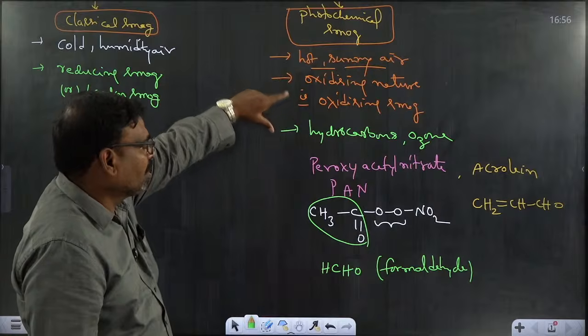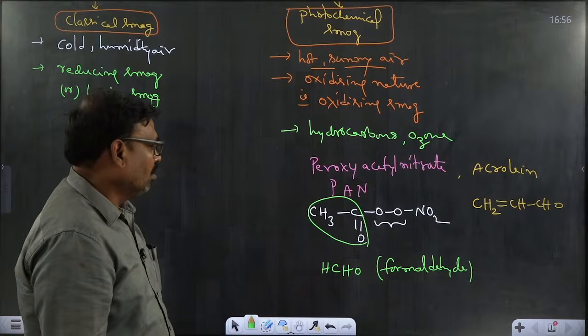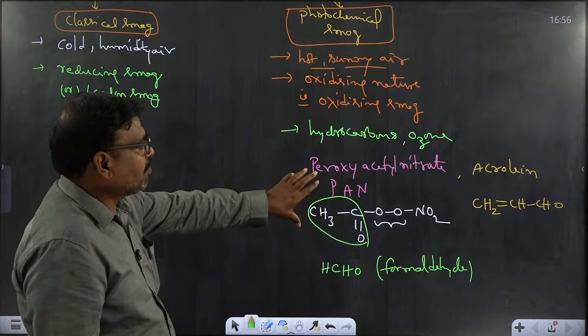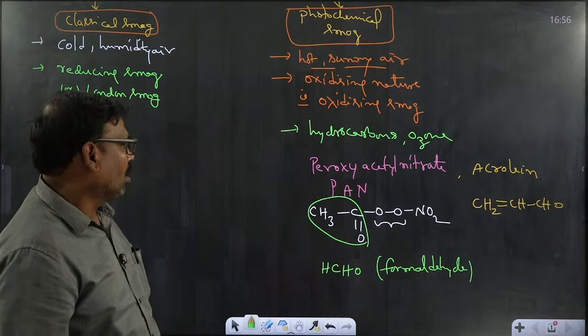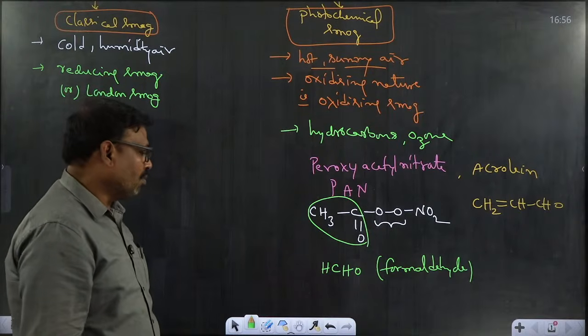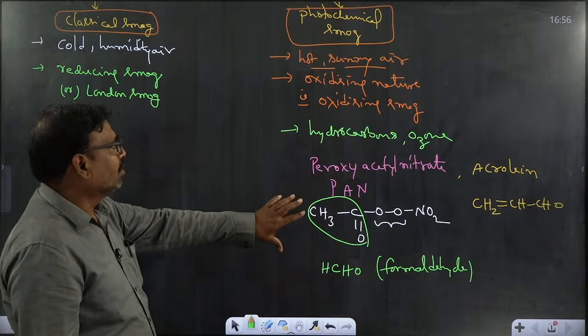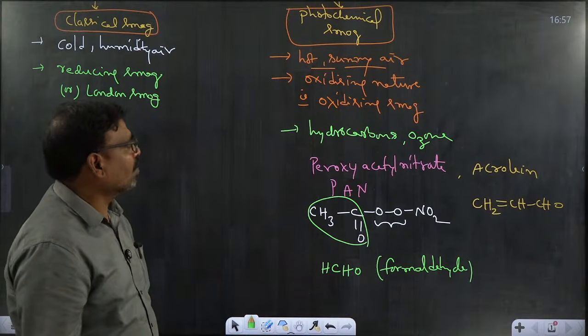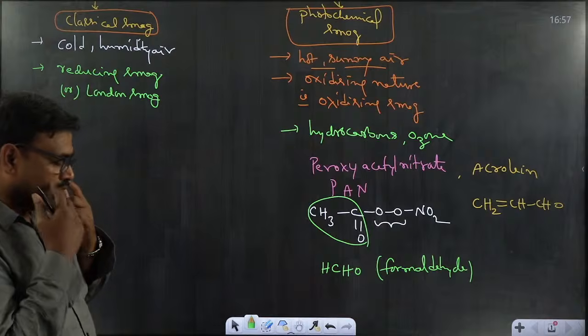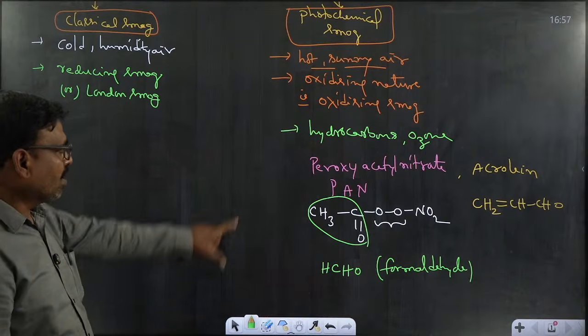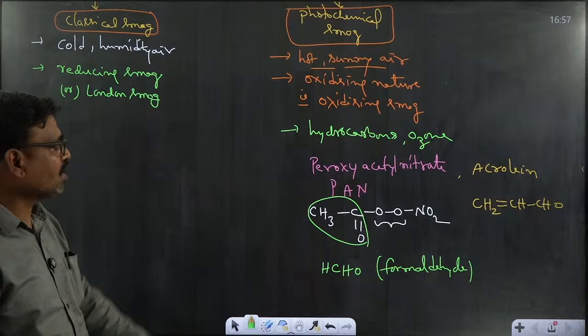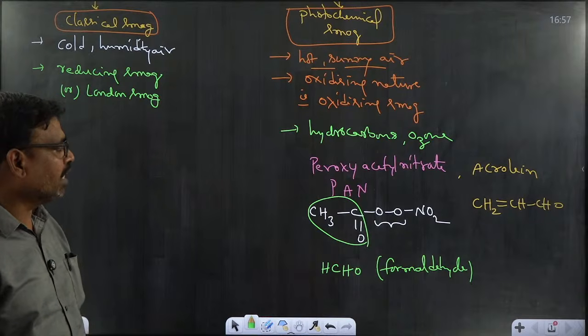Due to this, respiratory disorders occur in human beings. Not only that, buildings will also be affected by photochemical smog. Paints will be affected by these chemicals, and that's why they become very dull.